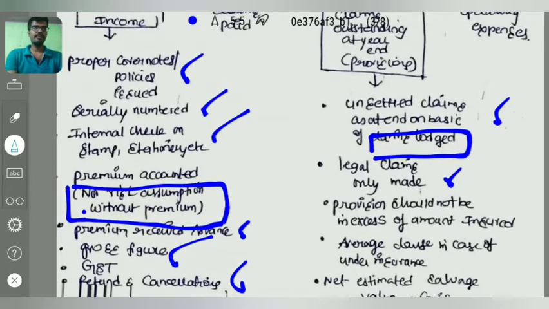And coming to the next point, provision should not be in excess of the amount insured. For example, the policy amount insured is 1 lakh and the claim provision accounted in the books is 1,20,000. That is a blunder. That point the auditor needs to check. Average clause in case of under insurance. We have already learned this average clause in our IPCC advanced accounting, or accounting, group 1 or group 2. That point the auditor needs to check if it is under insurance.